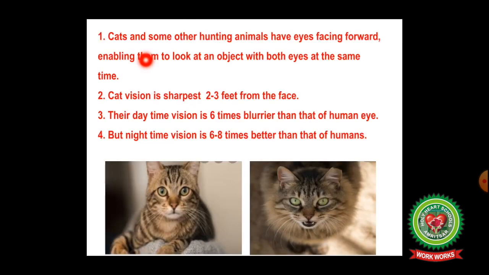Next we talk about cat vision. Cats and some other hunting animals have eyes facing forward, enabling them to look at an object with both eyes at the same time. Cat vision is the sharpest 2 to 3 feet from the face. Their daytime vision is 6 times blurrier than that of the human eye, but nighttime vision is 6 to 8 times better than that of humans.